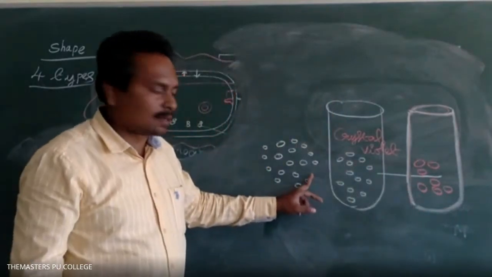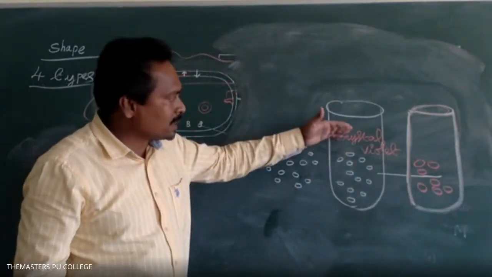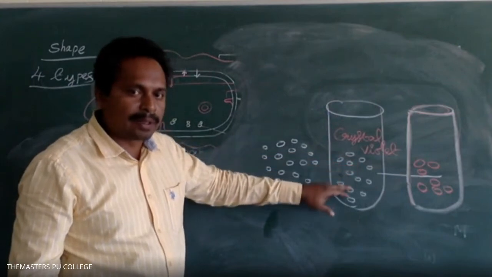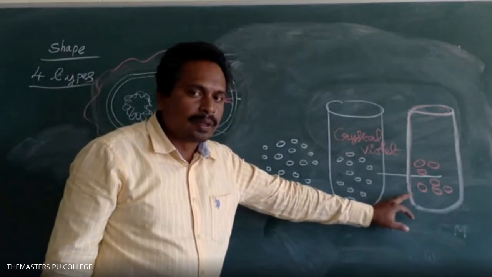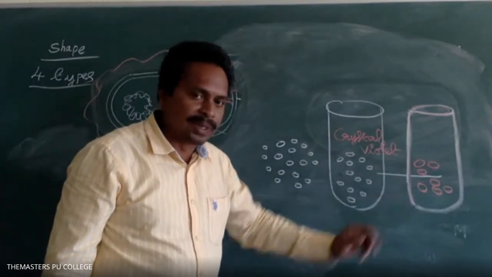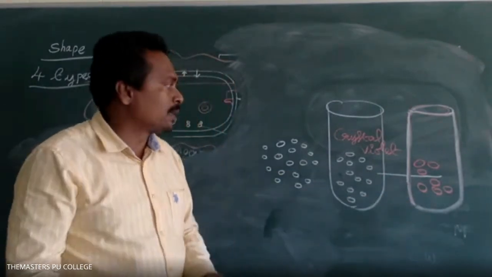Initially, the bacteria are colorless. Whenever the crystal violet solution is added to the bacteria, the colorless bacteria attain which color? Purple in color.